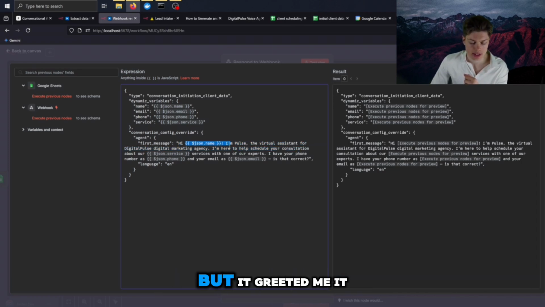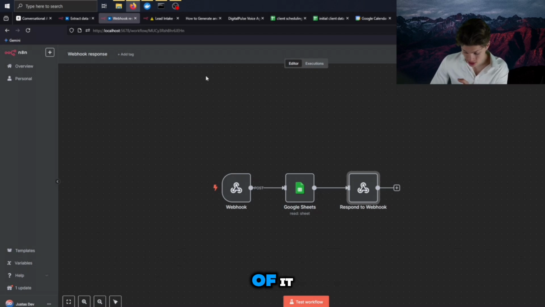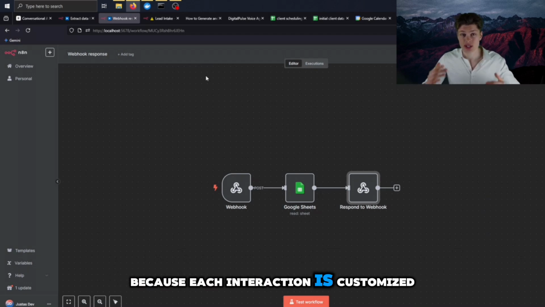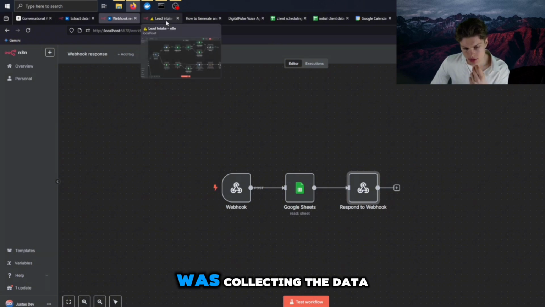So basically what it said is that it greeted me, said my service, said my phone number and my email, and asked if it's correct. And this is the initial personalized message. So this is the preciousness of it, because each interaction is customized. And upon doing so, it was collecting the data.